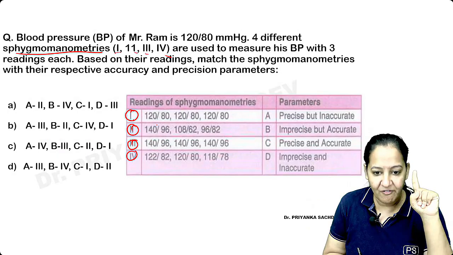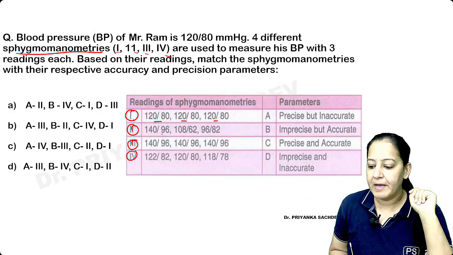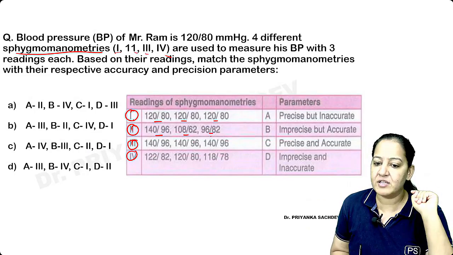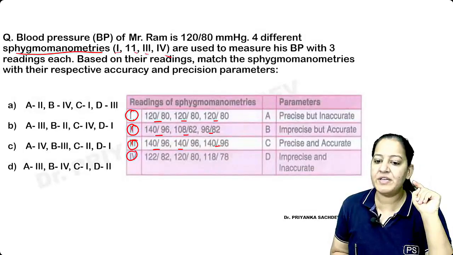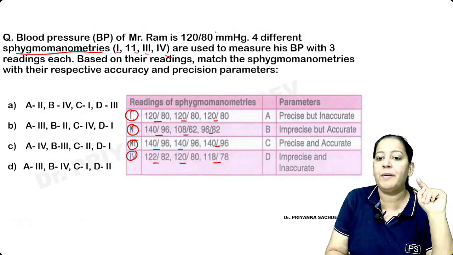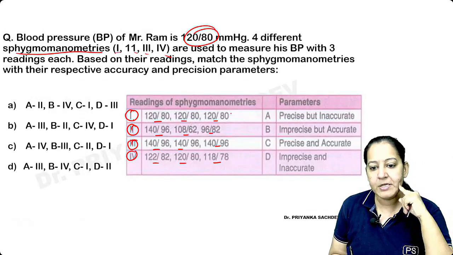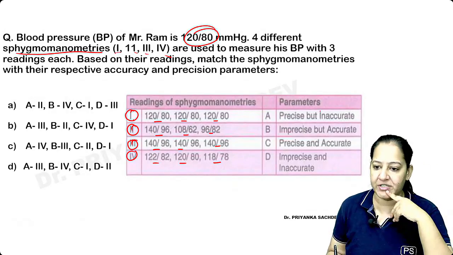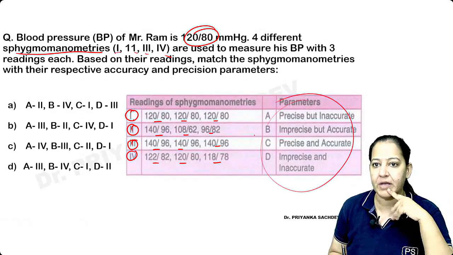With the first sphygmomanometer, these are the 3 values. With the second sphygmomanometer, these are the 3 values. With the third sphygmomanometer, these are the 3 values. And with the fourth sphygmomanometer, these are the 3 values. My actual BP is 120/80, right? So tell me, for the 4 sphygmomanometers, you do the match the column for them. We will take one by one.